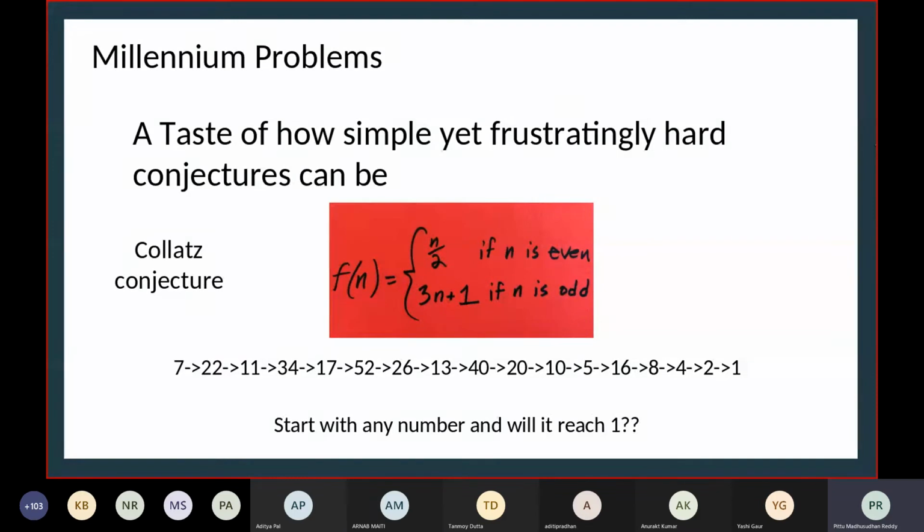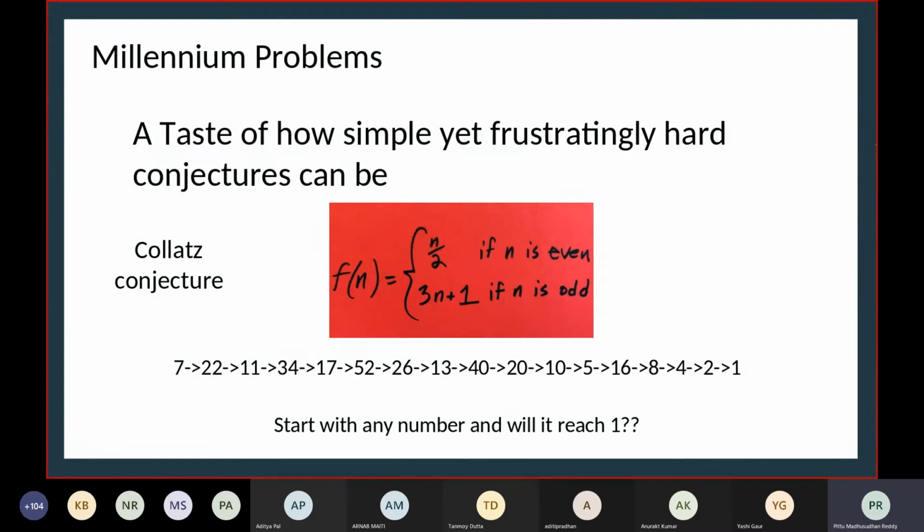So we kind of observed this. Now you ask the question: is this true for any number? If you take any number and do this, does it eventually reach 1? And we don't know. We checked it for trillions and trillions of numbers, huge numbers, and for all of them it's true, but there is no proof why it is happening.